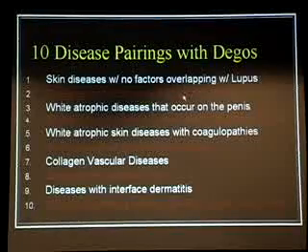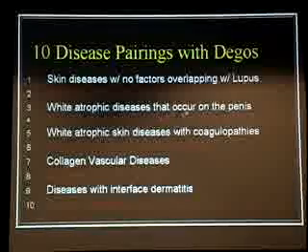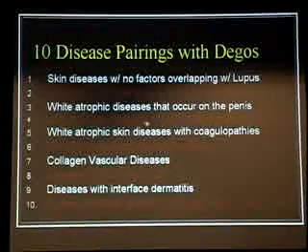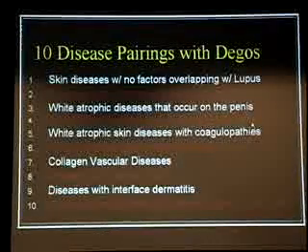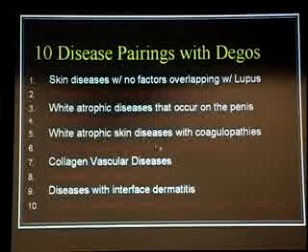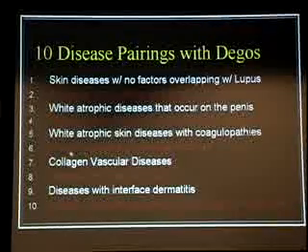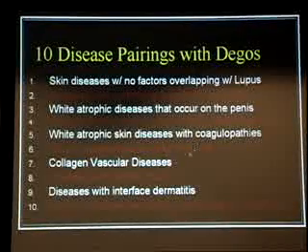Diseases with cutaneous and systemic variants, of which Degos is one. White atrophic diseases that occur on the penis, of which Degos is one. Generalized non-infectious eruptions with disseminated coagulopathies, of which Degos is one. White atrophic diseases with coagulopathies, of which Degos is one. And round ulcerated generalized nodules, of which Degos can look like that.